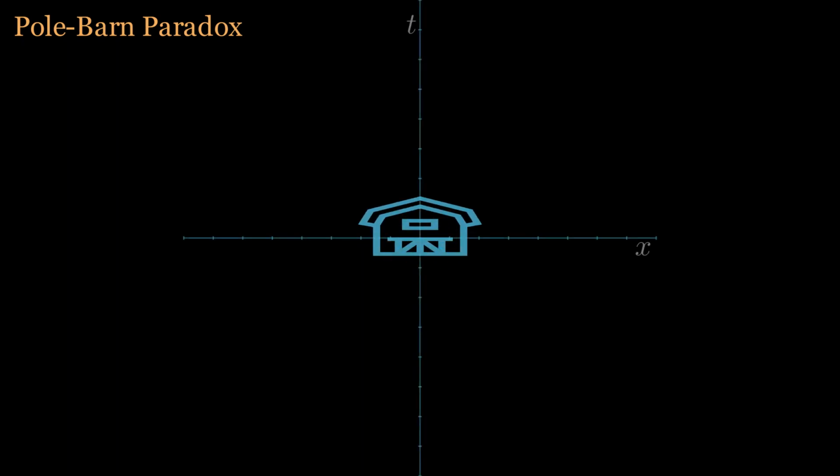Consider a reference frame where the barn is stationary. Here, the moving pole experiences length contraction, making it shorter than when at rest. The pole moves to the right until it is fully inside the barn. We mark the space-time points of the barn's front and back doors at events P and Q.